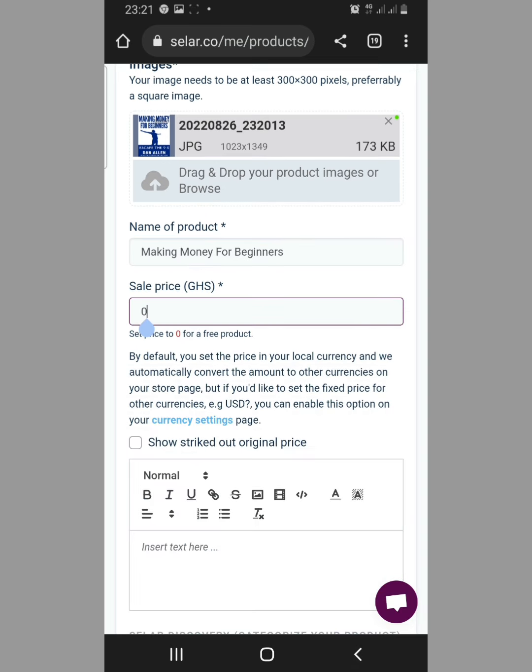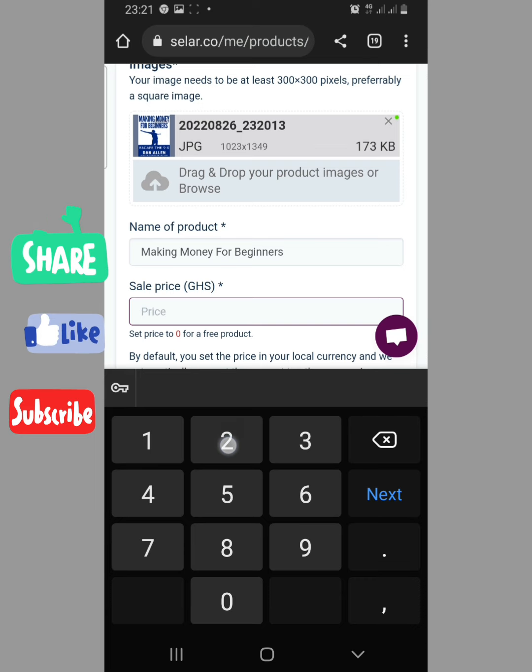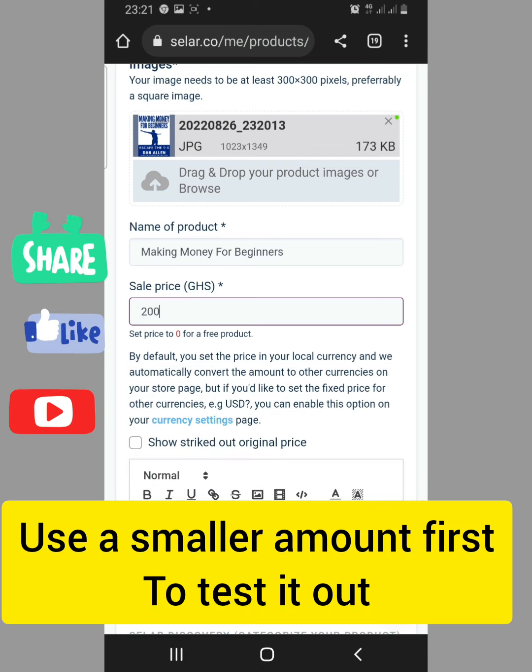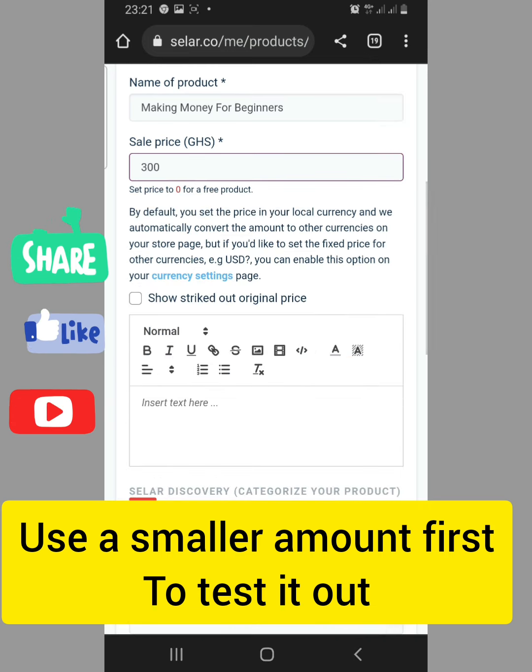Then sell price. You can see that the price is in Ghanaian cedis, because I chose cedis. Then I chose Ghana as my bank details. Now let me enter, for example, that I sell it for 100 Ghanaian cedis, or you can use, okay, let me just use 200, or you can use 500 as the case may be. No, let me use 300 for example. All right, so if you have time, you can read all those information. I don't really have time for that. You now come down here.